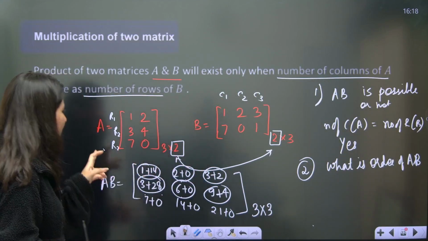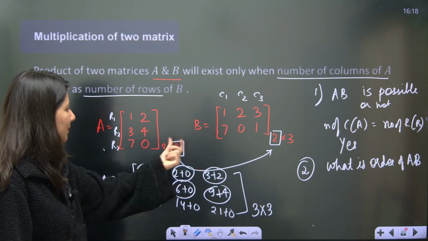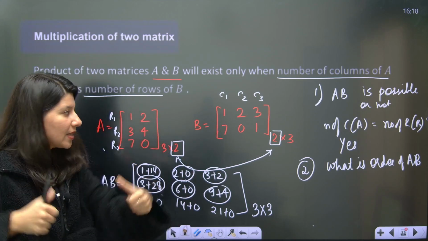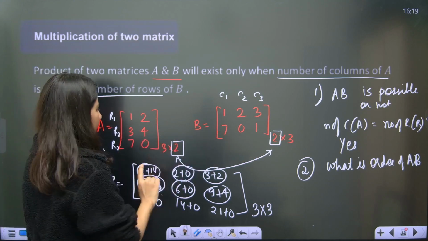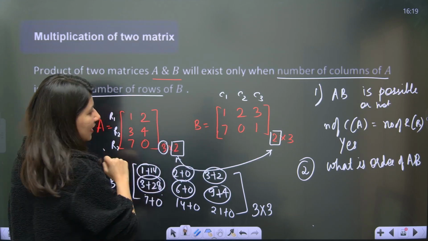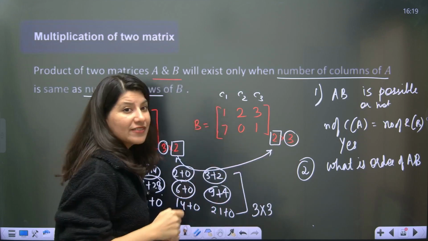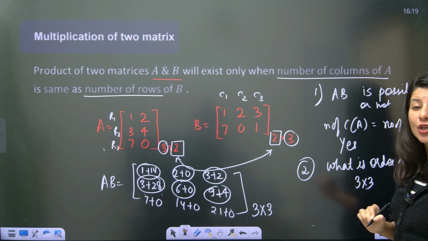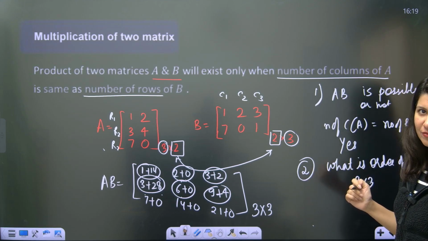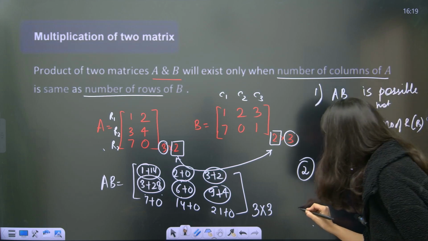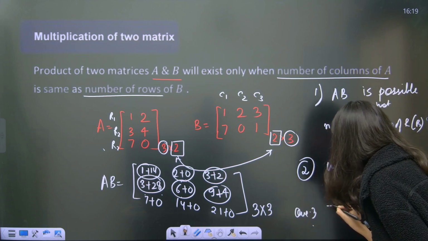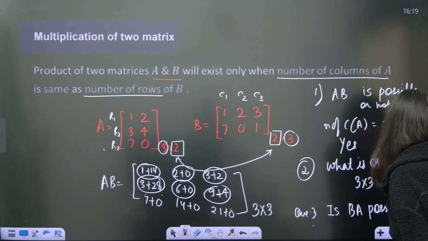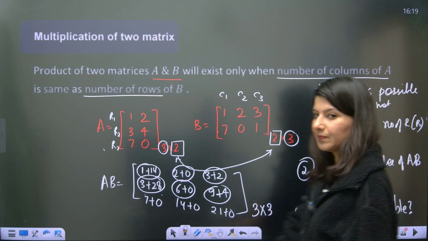I'll tell you the secret. Suppose you see A, you see B. The number of columns and number of rows are equal, so matrix multiplication is possible, big thumbs up. Now, the number of rows of the first and the number of columns of the second give 3 cross 3 as the order of your final multiplication of matrices. That is the third thing. Now question number 3: is BA possible? My next question is, is BA possible? Think about it. Think.